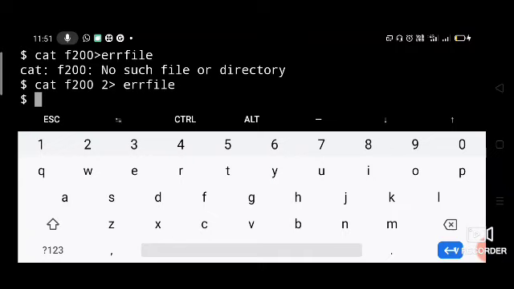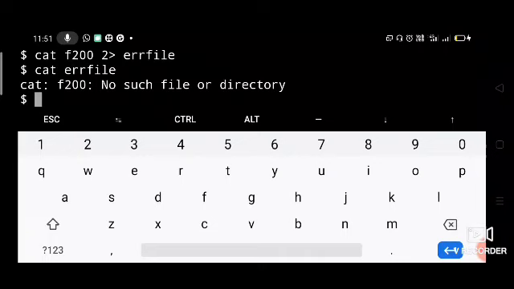Okay, now you can check the contents of error file. Let us say cat error file. Then the error is stored in the error file. Okay, so now you can also append some content to error file. Let us say cat F500, which is also